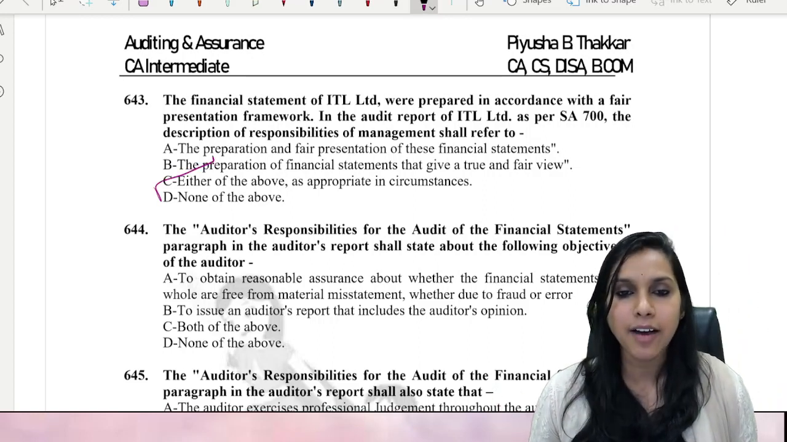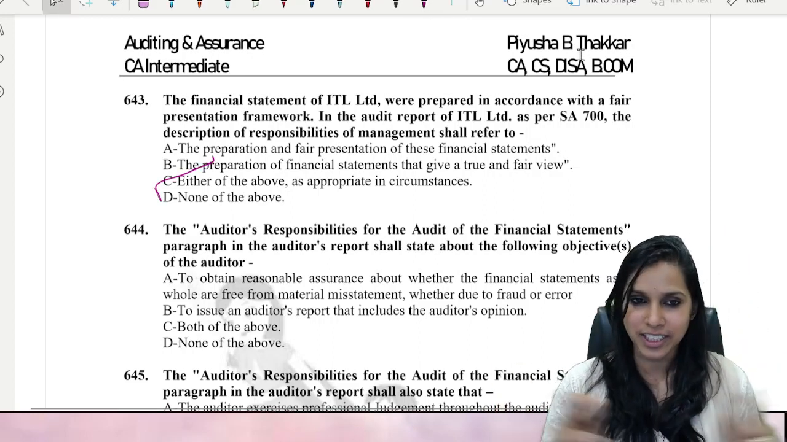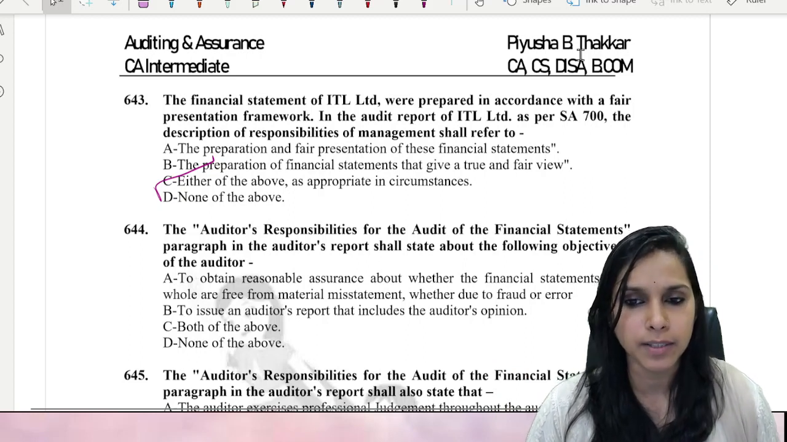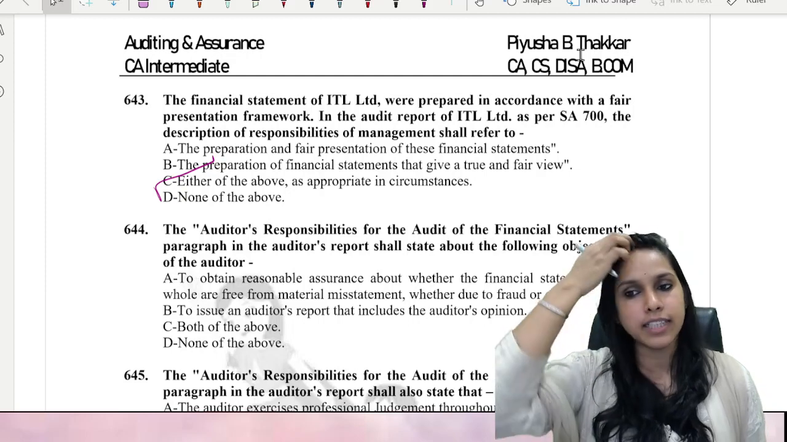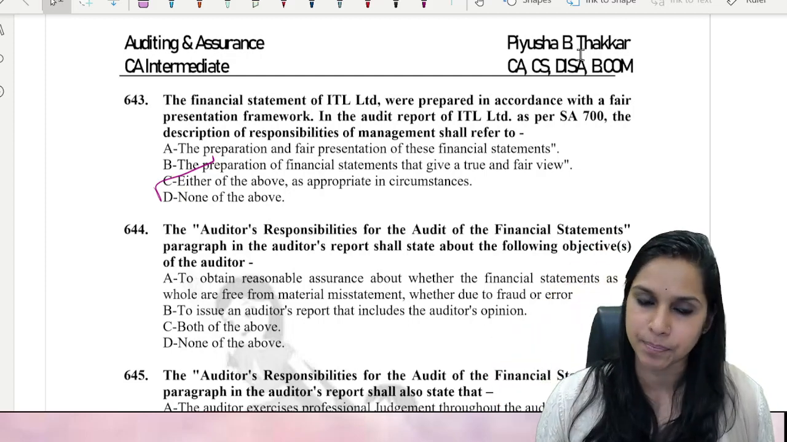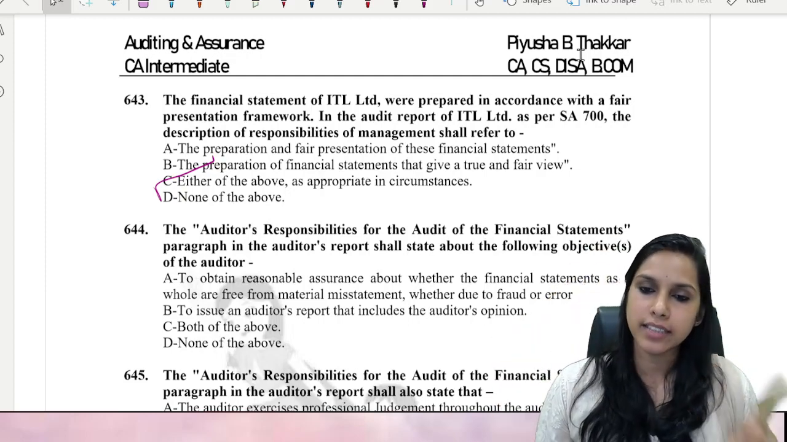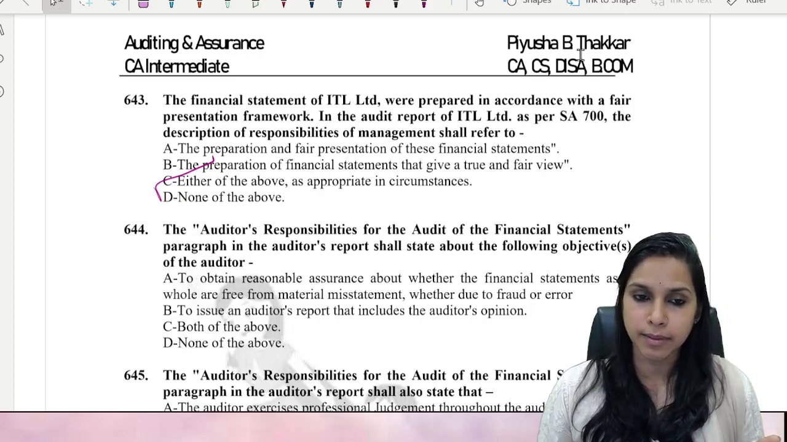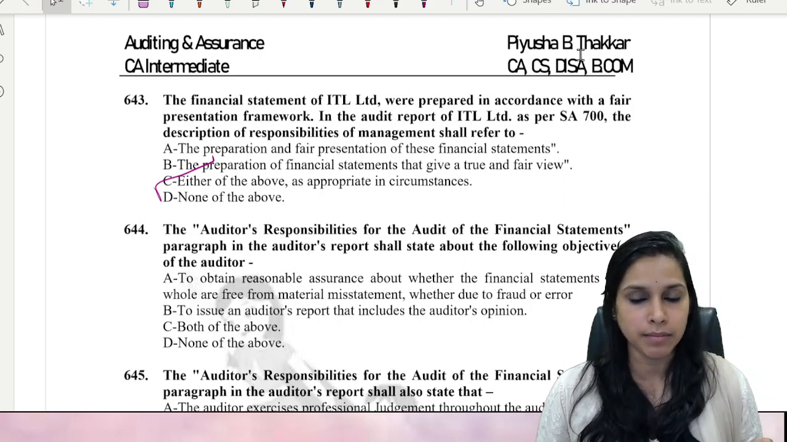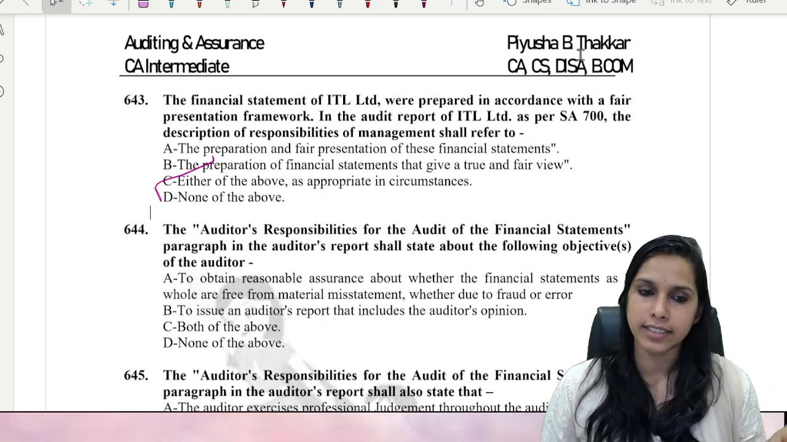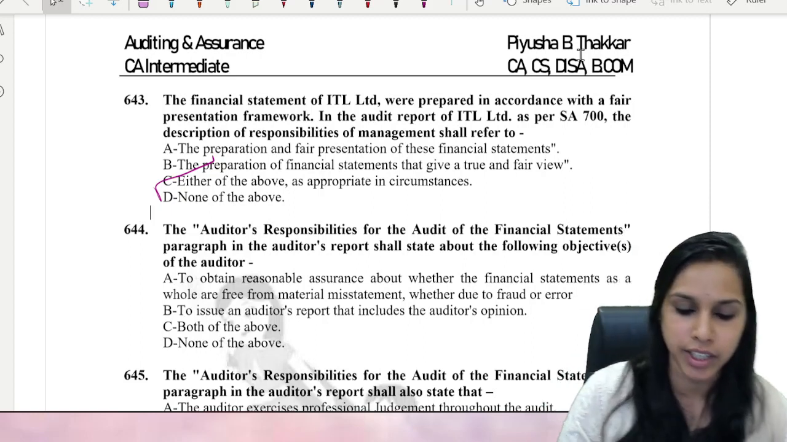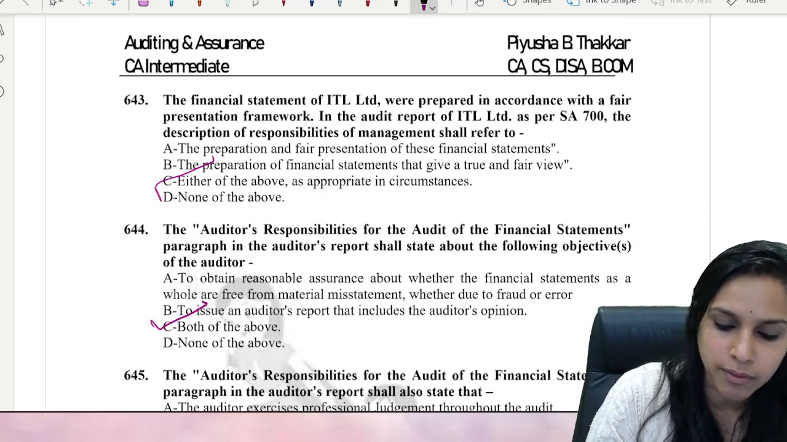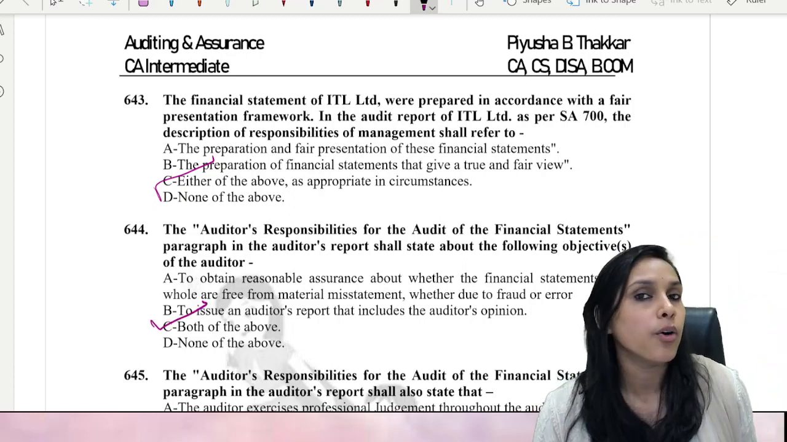Okay? Now, let's go ahead to the last question for the day. The auditor's responsibilities for the audit of financial statements paragraph in the auditor's report shall state the following objectives of the auditor. Number 1: to obtain reasonable assurance as to whether the financial statements as a whole are free from material misstatements whether due to fraud or error. Number 2: to issue an auditor's report that includes the auditor's opinion. So here both are what? Auditor's responsibilities. Correct? Okay.